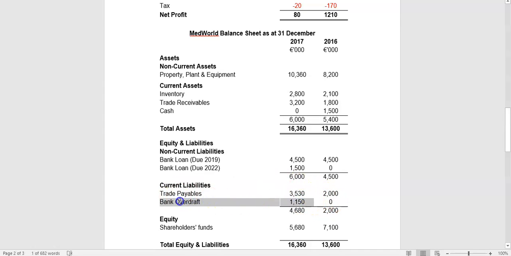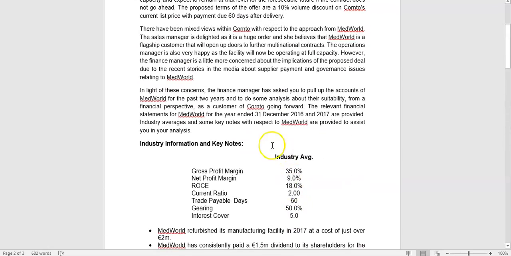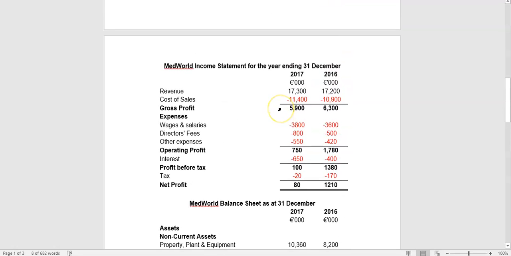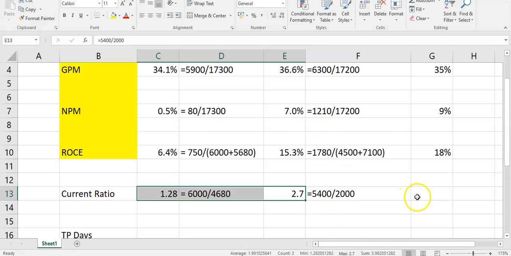So if either your bank starts looking for their overdraft back, or your trade payables start looking for money, as we kind of figure out in the question they are, because there's issues around supplier payment stories, you could be in trouble as a company, i.e. MedWorld. So remember, we're looking at MedWorld as a potential customer. Will we sell these goods on credit? We will become a trade payable of this company because they will owe us money. They will be our trade receivable, but we will be a trade payable to them. So that's a concern that looks like they cannot pay.